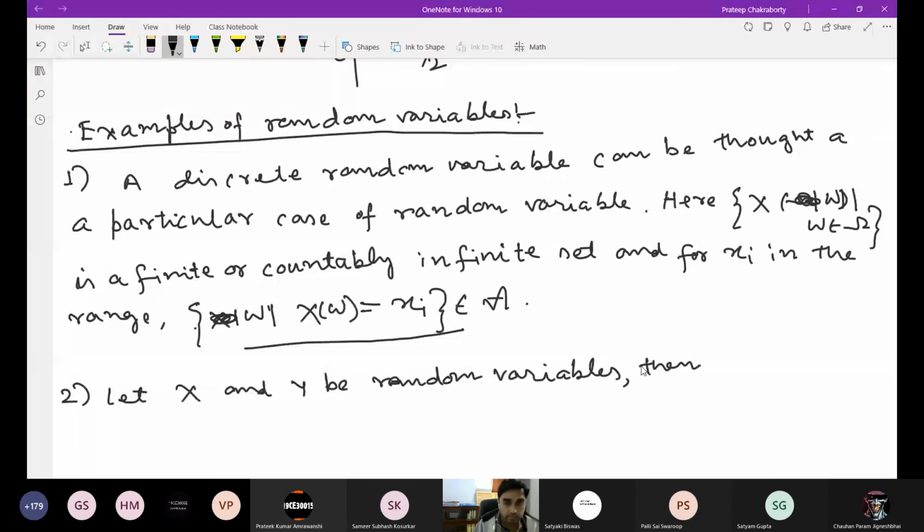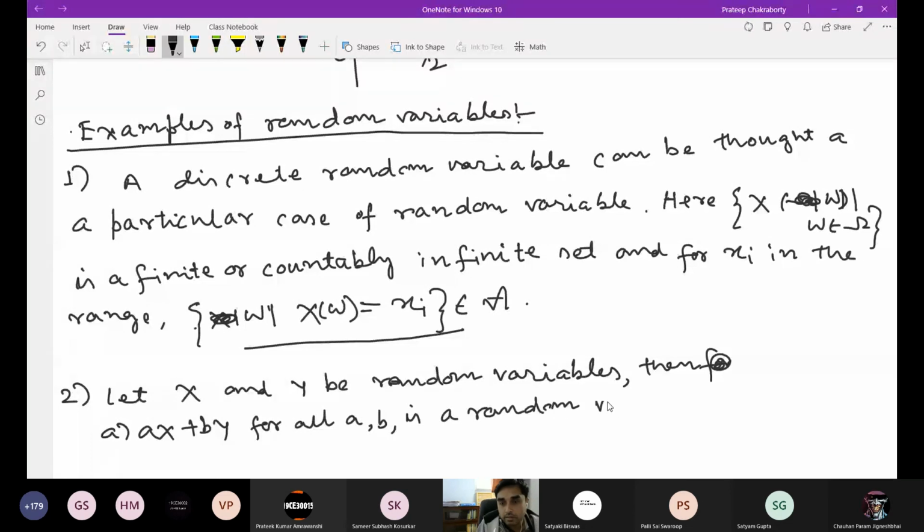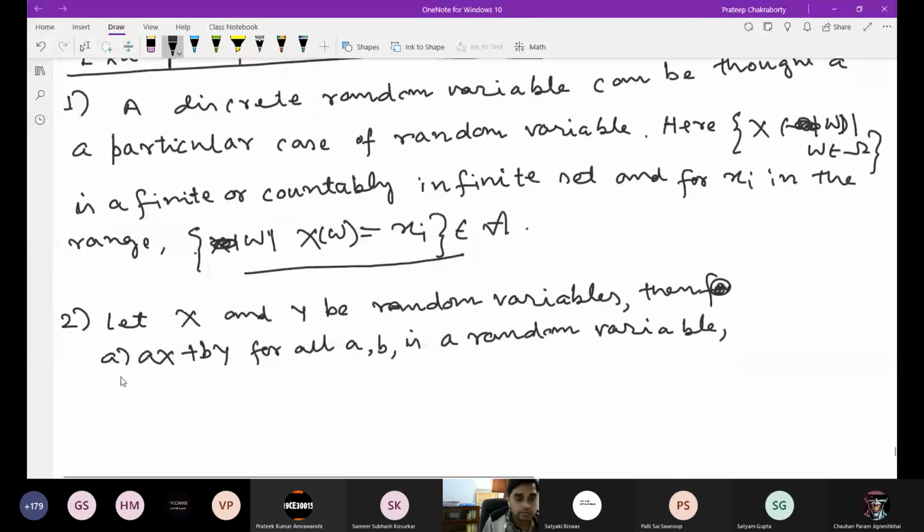Then aX plus bY, for all a, b, is a random variable. Max and min are also random variables, but for this we need something more, so that's why I'm not putting it here.